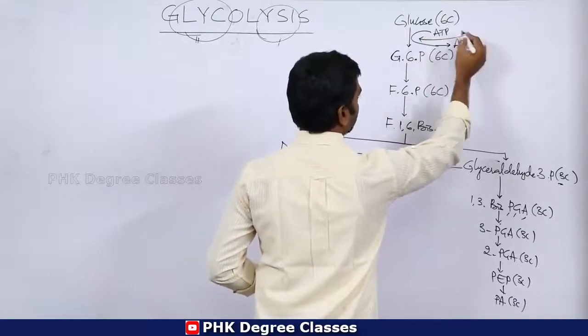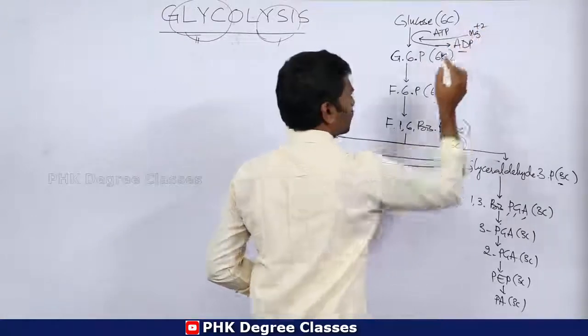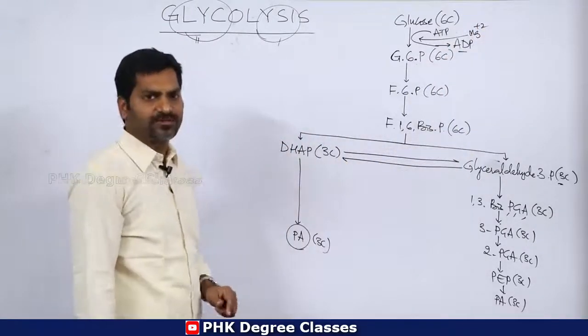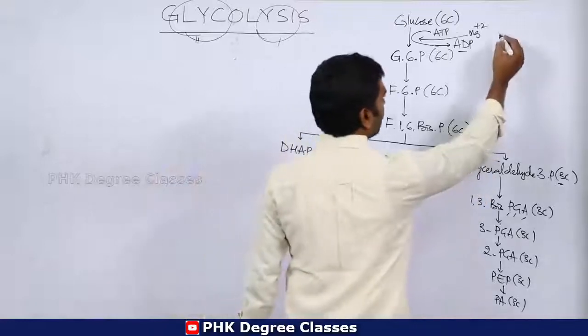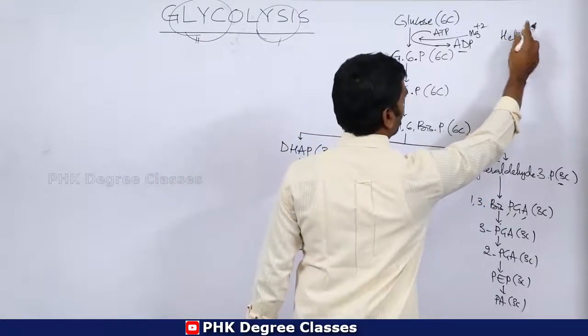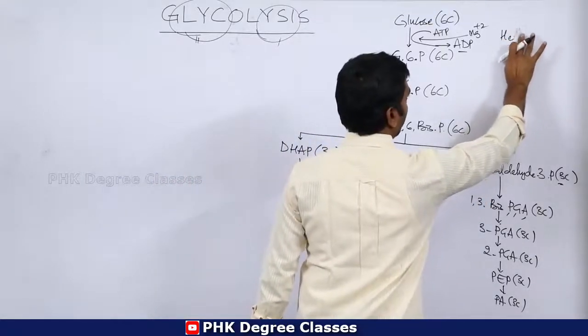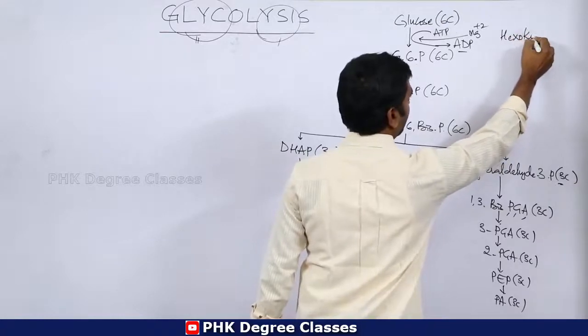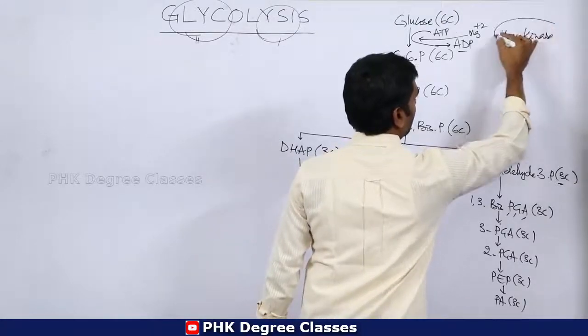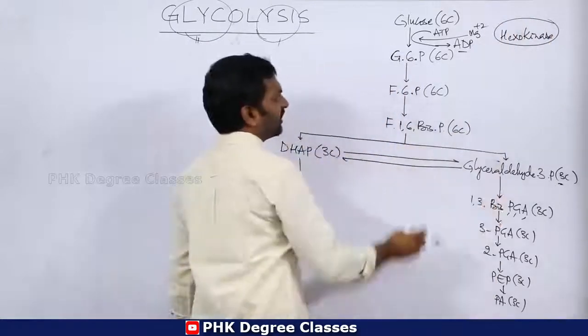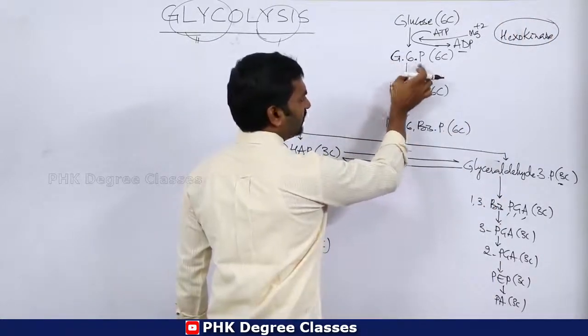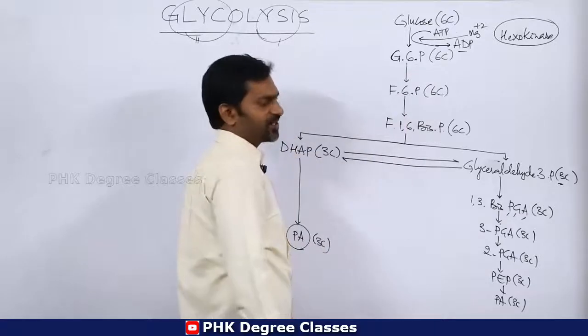Magnesium ions, Mg2+, are required for this conversion. Then glucose 6-phosphate is converted into fructose 6-phosphate.